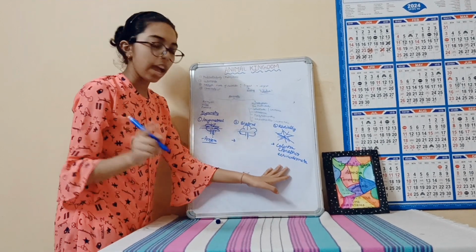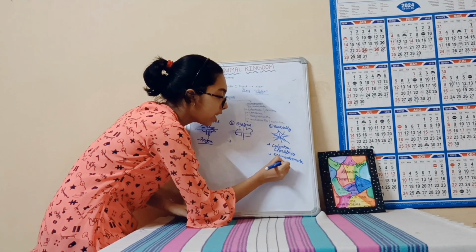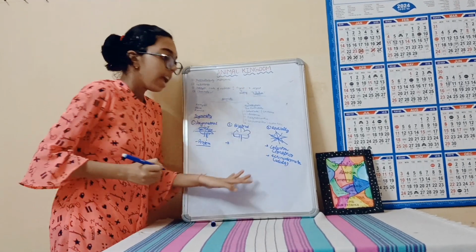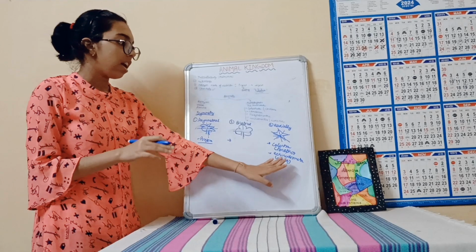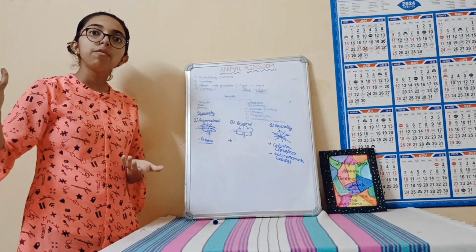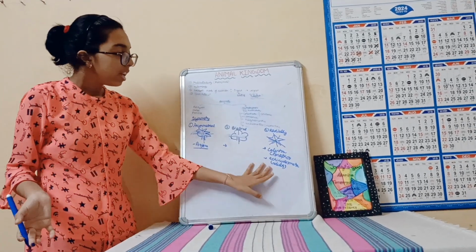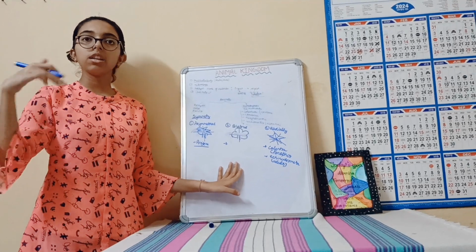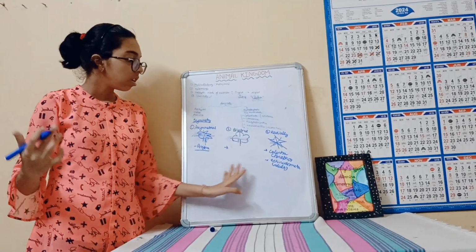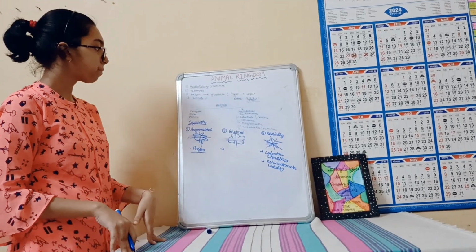But see, there is a catch. In Echinodermata, only the adults are radially symmetrical. Echinodermata means, for example, the starfish. The larva of the starfish, that is the smaller stage of the starfish, is bilaterally symmetrical. But as the starfish grows and becomes an adult, it is radially symmetrical.